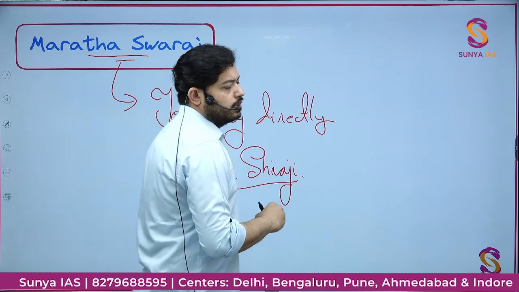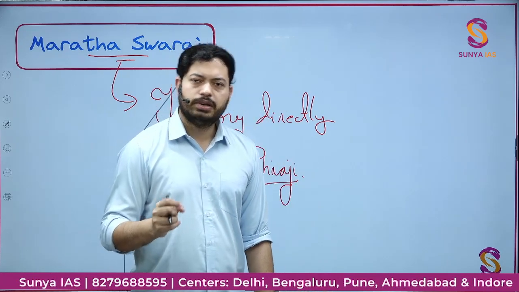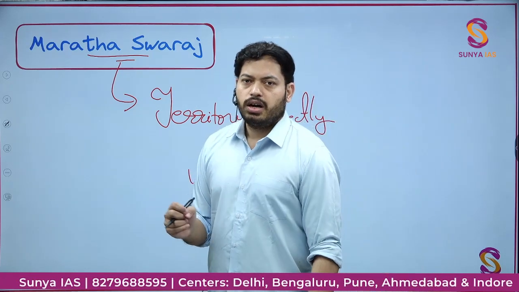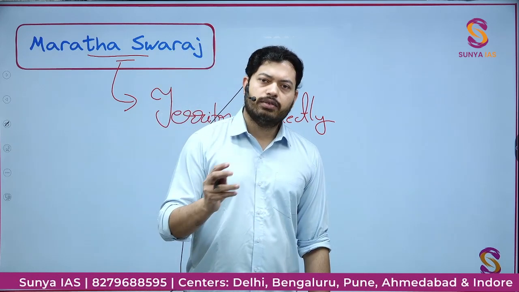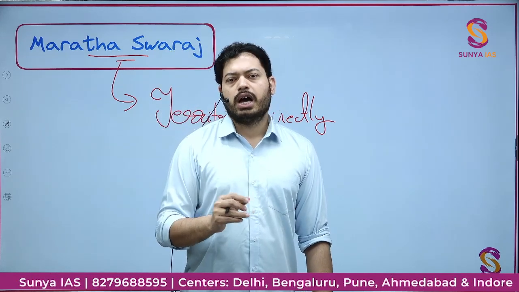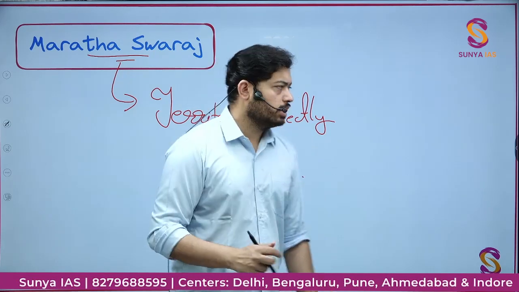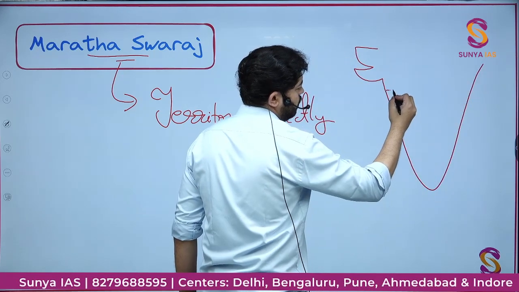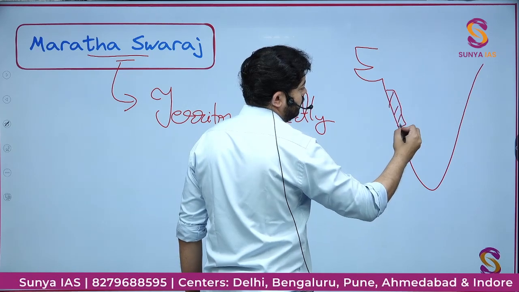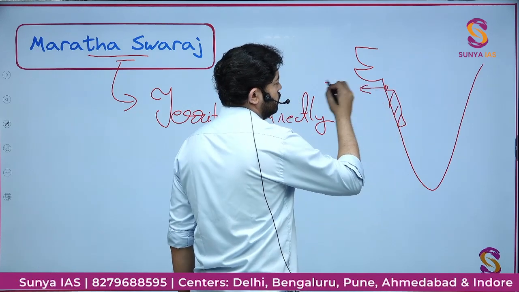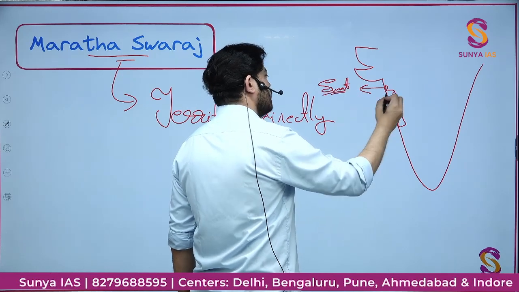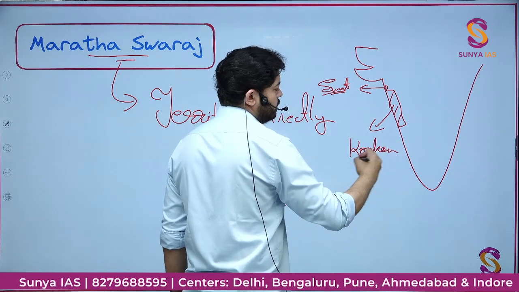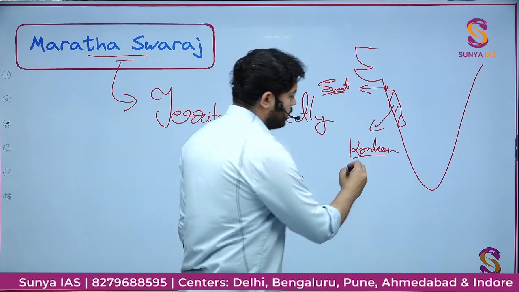So you will see that Shivaji actually ruled between 1674 and 1680. He got himself coronated in 1674, and for six and a half years he ruled. And the region which he ruled, if you see the map, you will find a small strip of land over here is Surat, just immediately outside the border of the Marathas, and then the small strip of land on Konkan, which was directly controlled by Shivaji, and that is what you call Maratha Swaraj